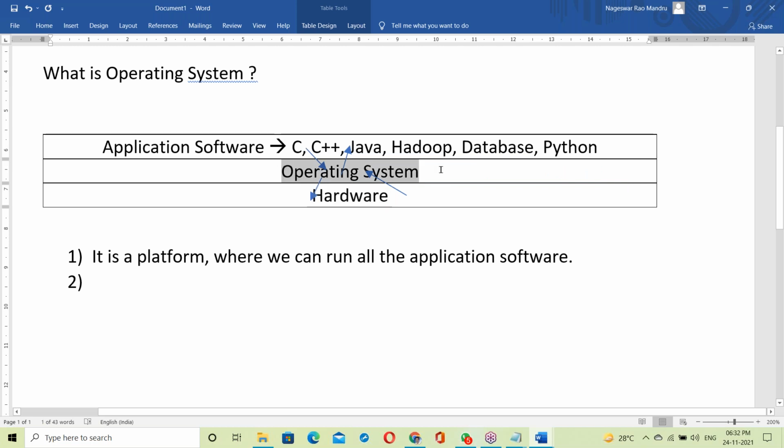Mediator means like an interface. So OS is an interface between application software and hardware components. So what is OS? It's an interface.